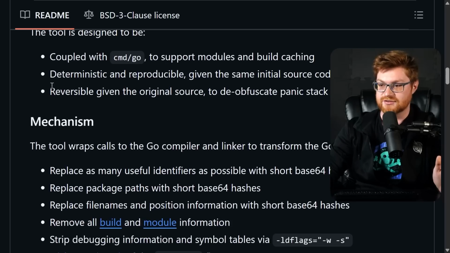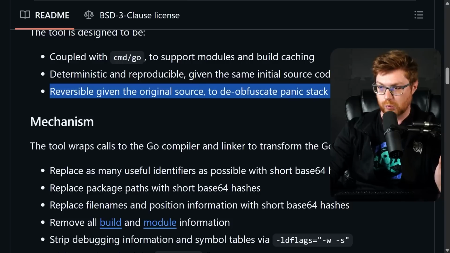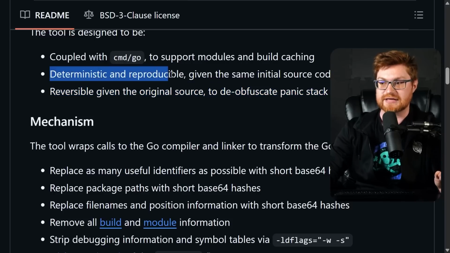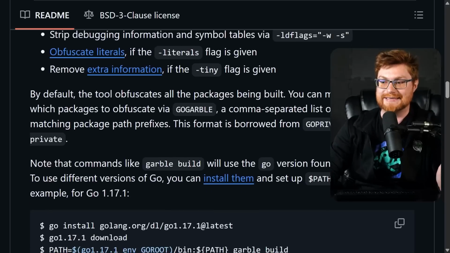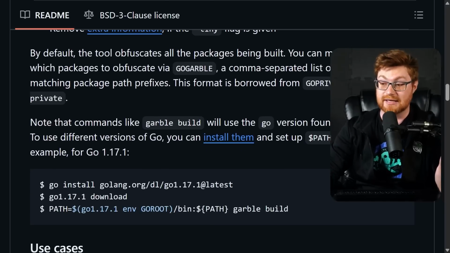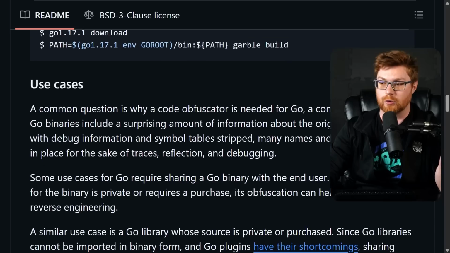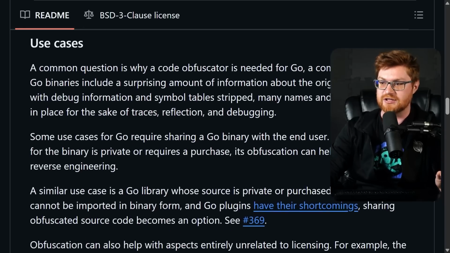In some cases, though, you can make this reversible if you want, but it makes it deterministic and reproducible, given the same initial source code. So while this is a cool, neat thing, let's talk a little bit later about how it could still be reversed or ungarbled. First, let's see Garble in action.